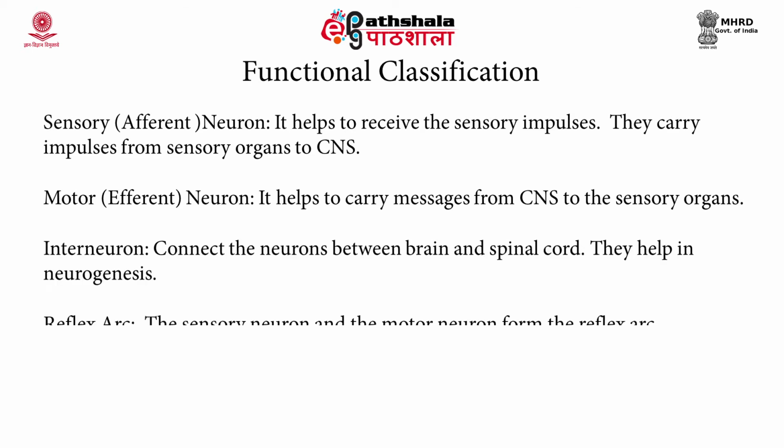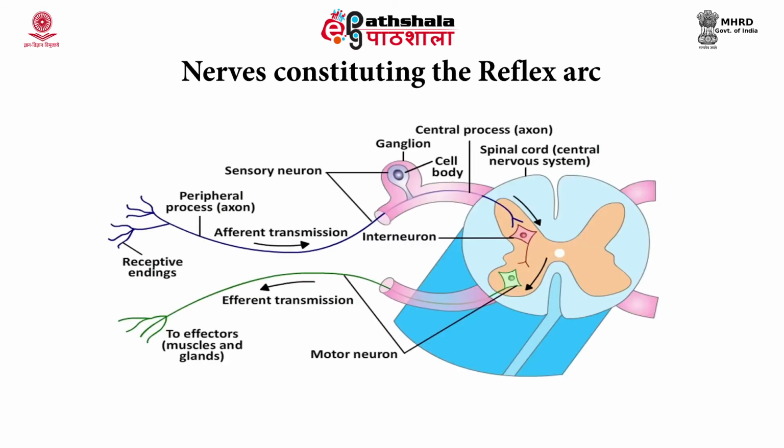And then there are interneurons, which connect the sensory neurons with the motor neurons. Those are interconnecting neurons. If we look at the reflex arc, it shows the sensory neuron, the interneurons and the effector neuron. So, that is how they make a reflex arc.